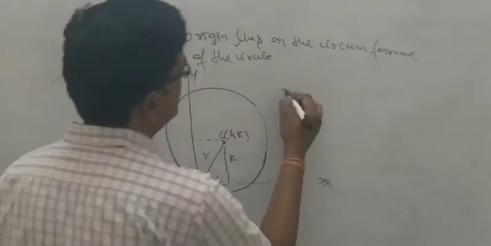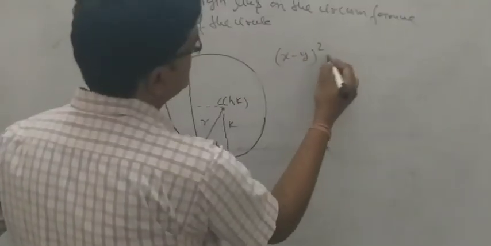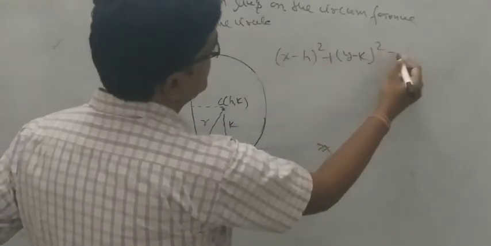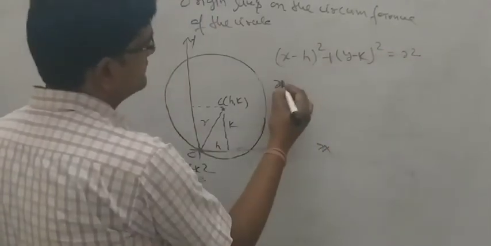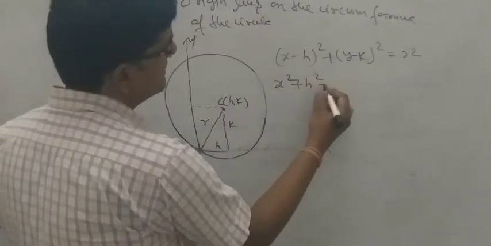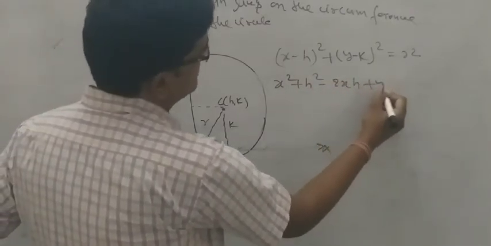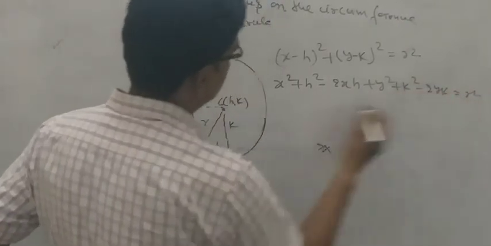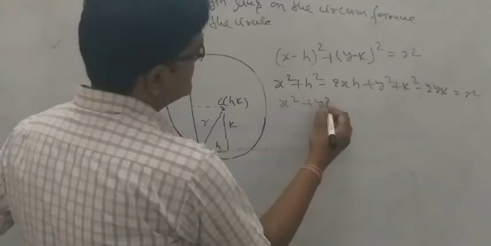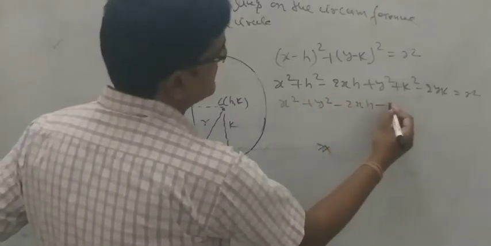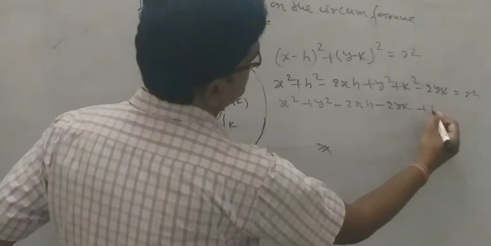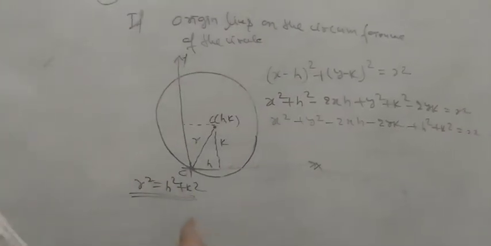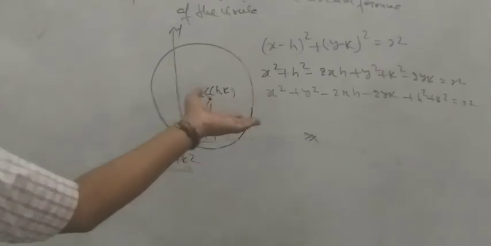And we have the formula: (x minus h) whole square plus (y minus k) whole square equal to r square. Expanding, x square plus h square minus 2xh, y square plus k square minus 2yk is equal to r square. So x square plus y square minus 2xh minus 2yk plus h square plus k square is equal to r square. Before this I derived this equation also.